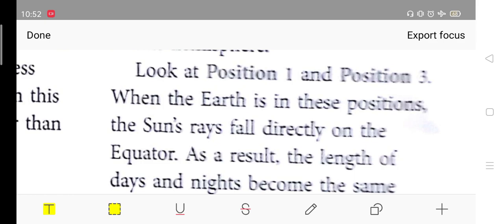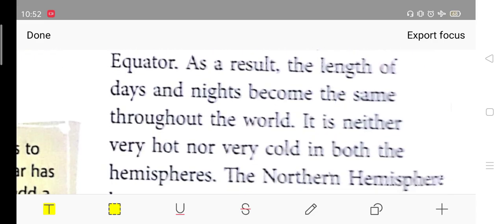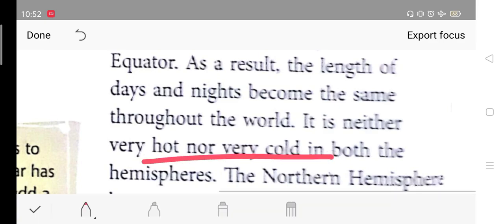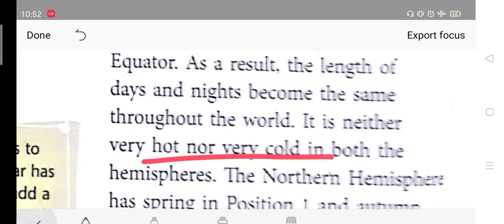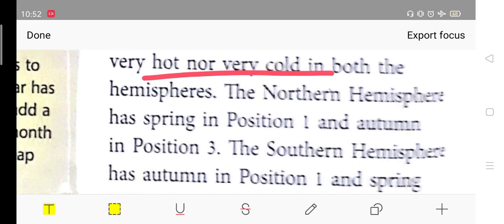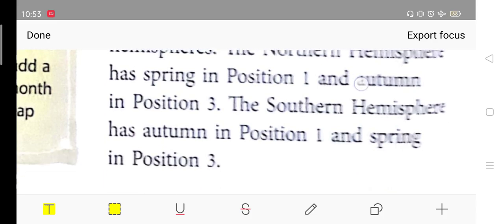Now, look at position 1 and 3. When the earth is in these positions, the sun rays fall directly on the equator. As a result, the length of the days and nights becomes the same throughout the world. It is neither very hot nor very cold in both hemispheres. The northern hemisphere has spring in position 1 and autumn in position 3. The southern hemisphere has autumn in position 1 and spring in position 3.